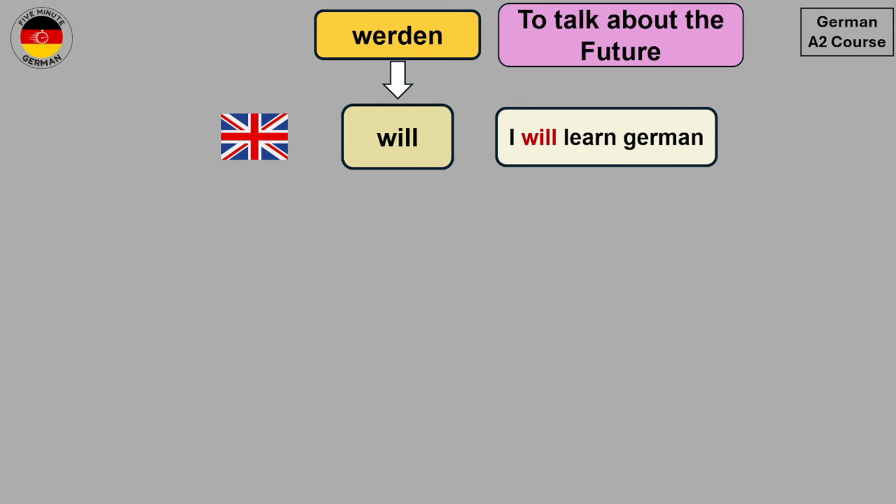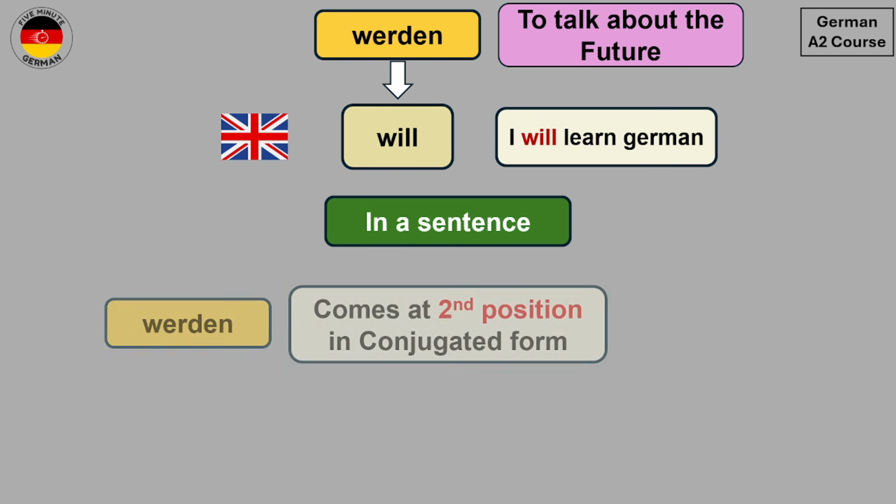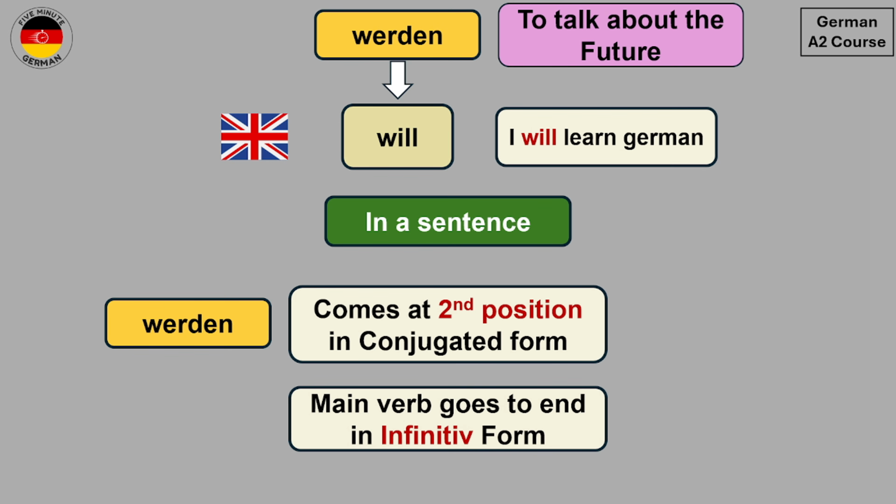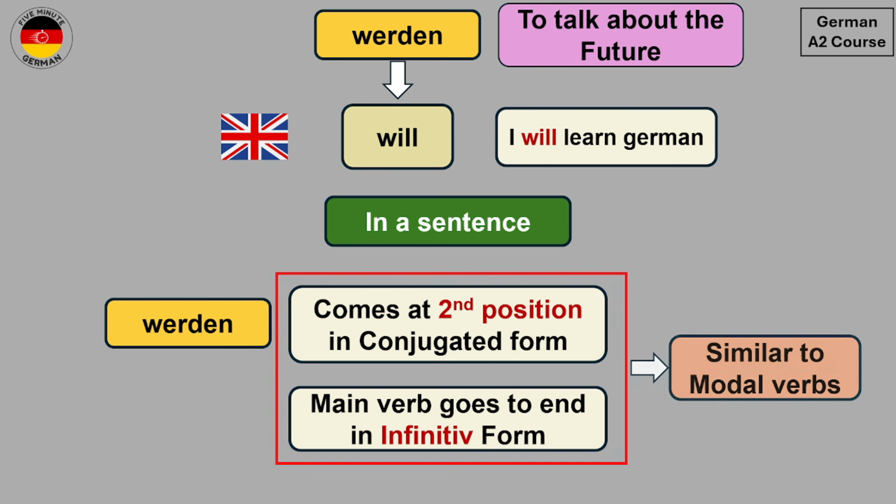Now when we use werden in a sentence to talk about the future, then werden comes at second position in conjugated form and the main verb goes to the end in infinitive form. And this sentence structure is similar to modal verbs because when we use modal verbs, then the main verb also goes to the end in infinitive form. And we will see this in different examples right now.